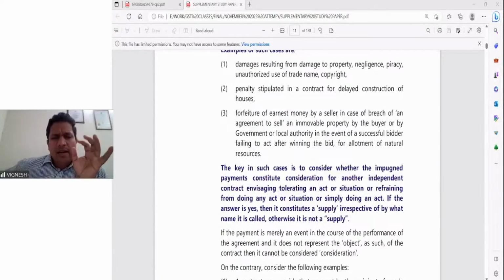If the liquidated damages flow out of a contract, then in that particular situation, it is a service and subject to GST. But if it is an agreement to refrain from an act or to tolerate an act, like cheque dishonor or fine, that will be 100% asked in your examination, along with all the other transactions which are discussed very clearly in the supplementary study paper. That is the exact text of the clarification which was given. So I hope this point is clear.